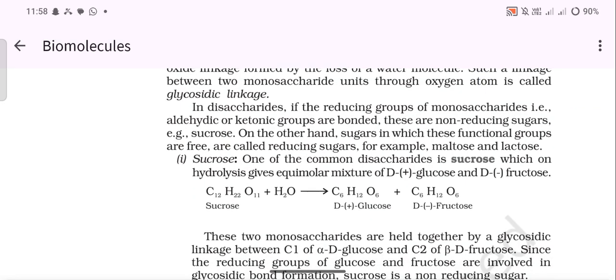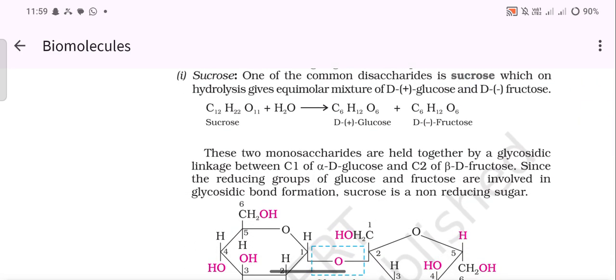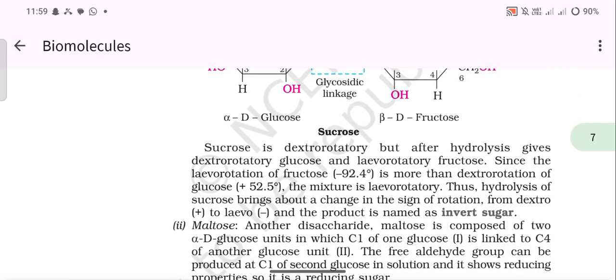Sucrose. One of the common disaccharides is sucrose, which on hydrolysis gives an equimolar mixture of D plus glucose and D minus fructose. These two monosaccharides are held together by a glycosidic linkage between C1 of alpha D glucose and C2 of beta D fructose. Since the reducing groups of glucose and fructose are involved in glycosidic bond formation, sucrose is a non-reducing sugar.